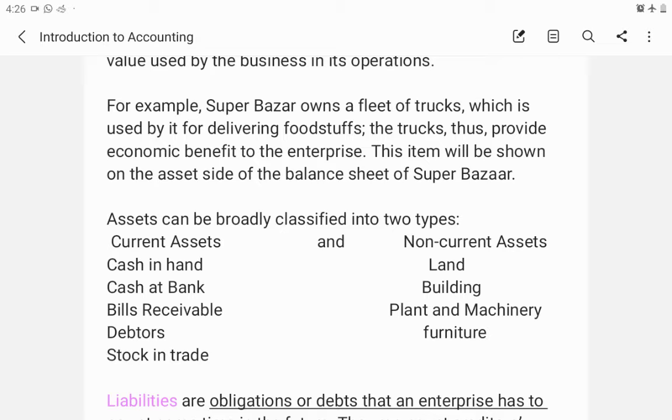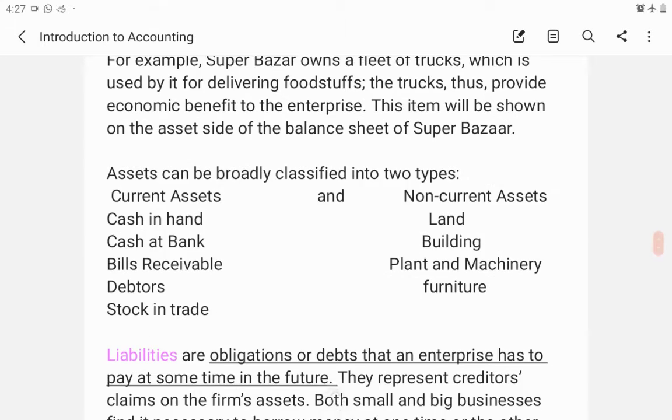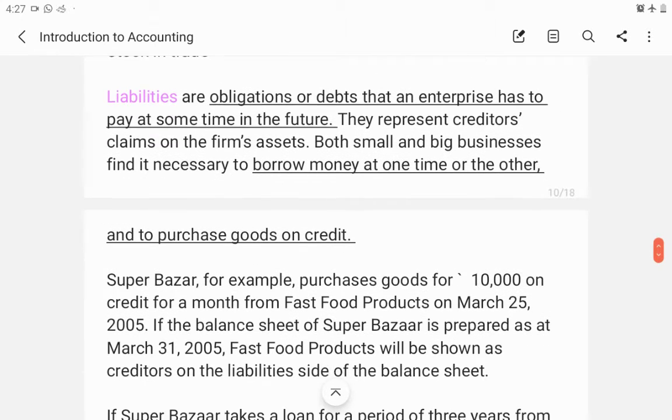Current assets: cash in hand, cash at bank, bills receivable, debtors, who are those who owe money to the business. Then stock in trade. All these are current assets. Then some non-current assets are land, building, plant and machinery, furniture. Everything will stay in the business for a long time. We use all these things for a long time. So, non-current assets.